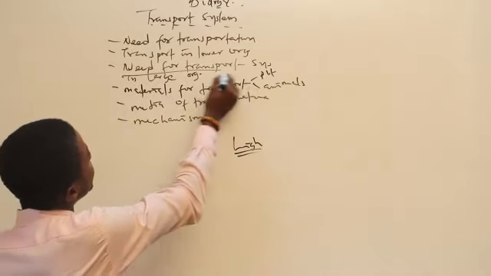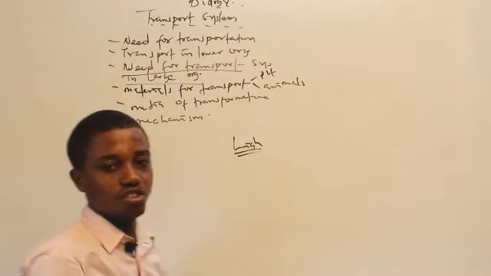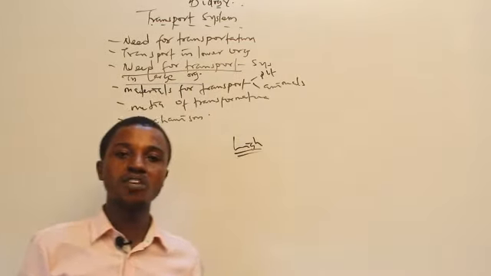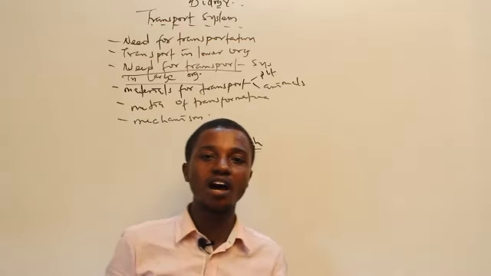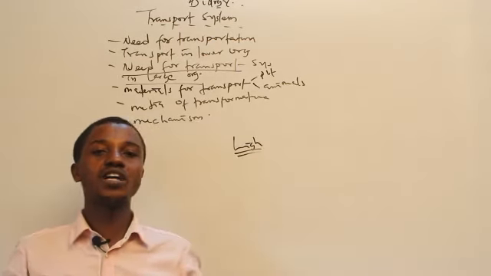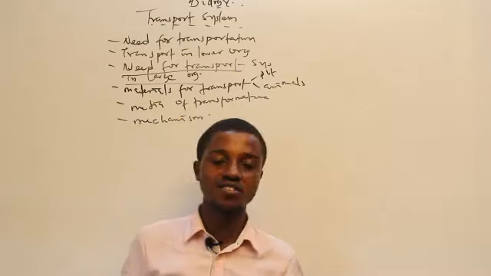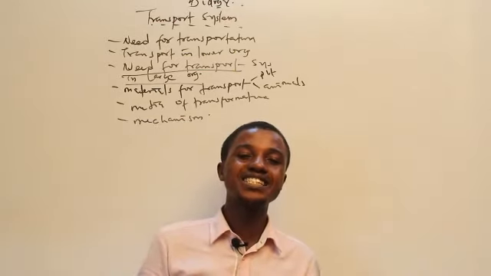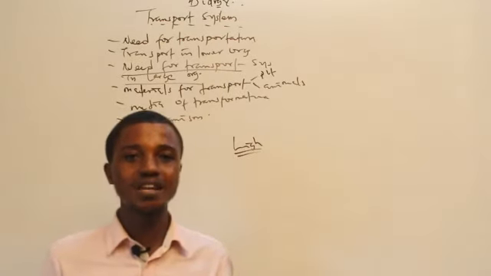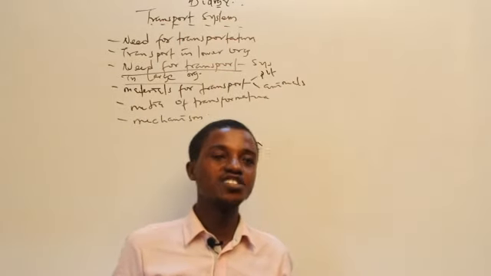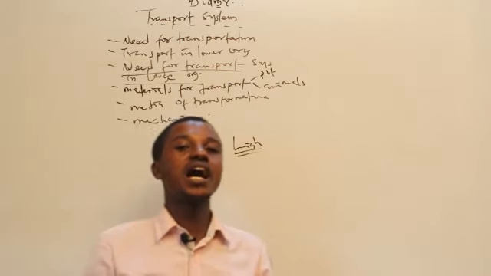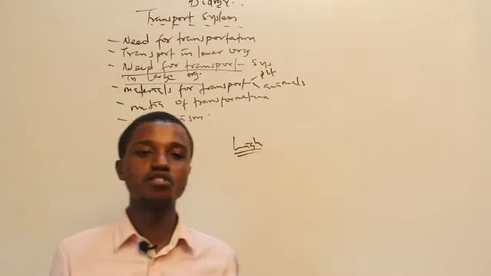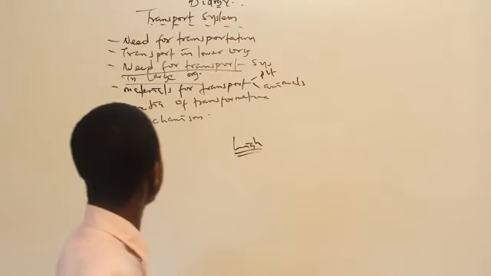Now, why do we need transport system in large organisms? Large organisms are multicellular organisms. They are not unicellular organisms. They have several organelles, they have several cells, they have several systems. Again, the location of these cells are far from one another. So there is a need for a transport system. It is not just a one-way system where body surface or body parts can be used. No, there is a need for a transport system.